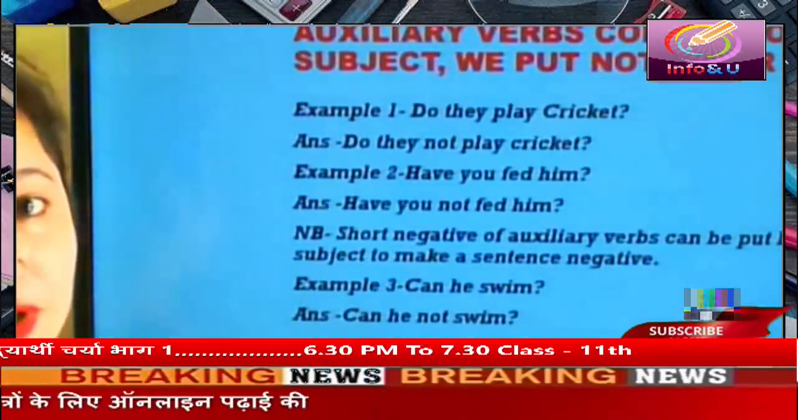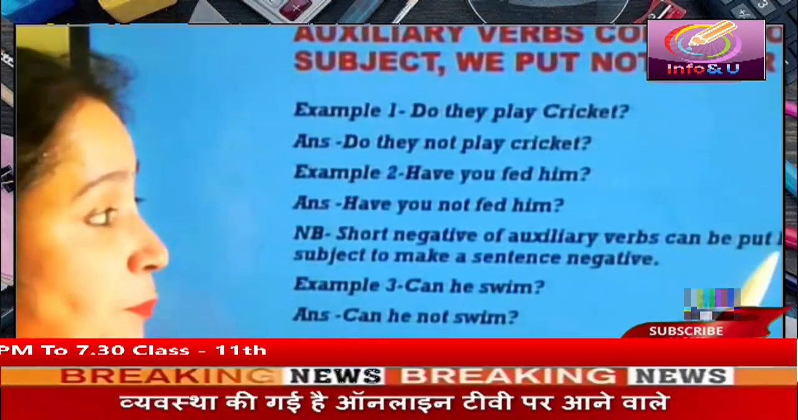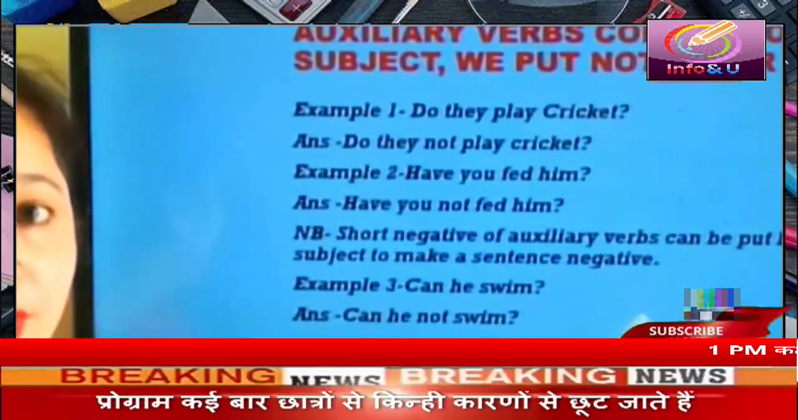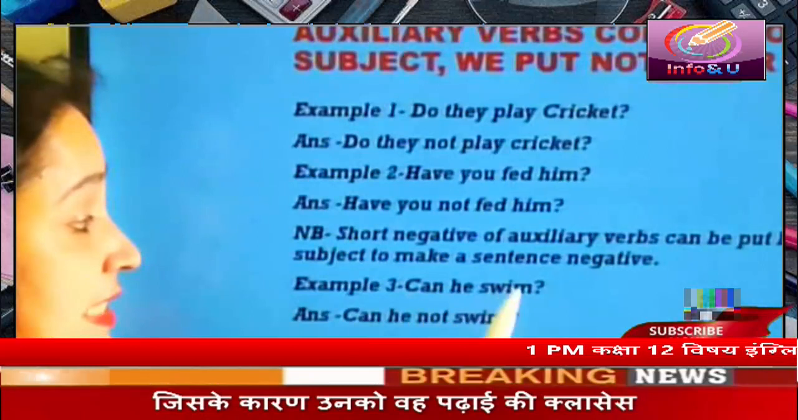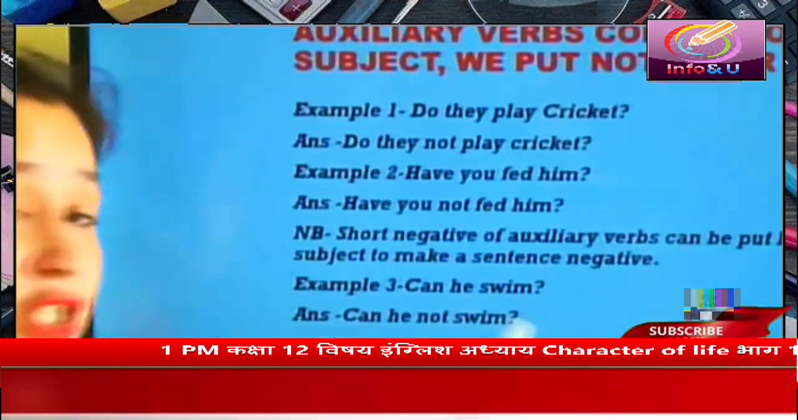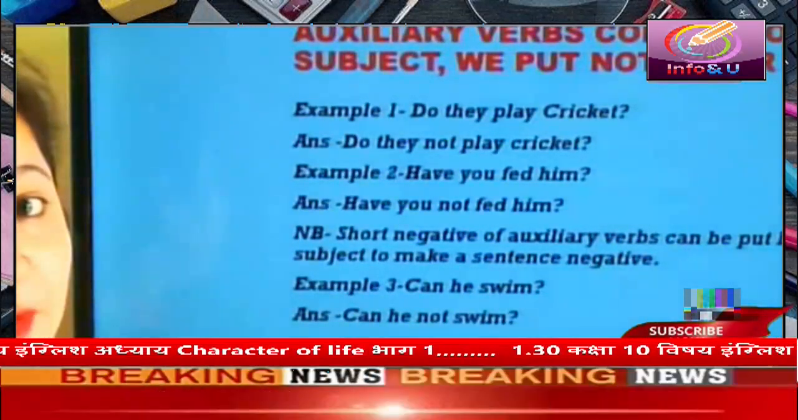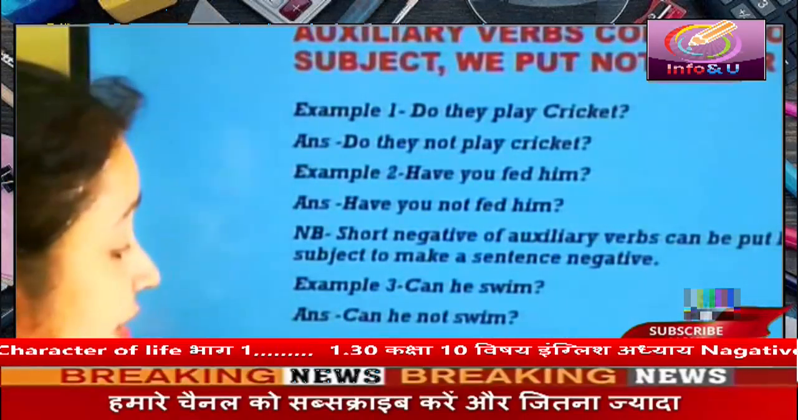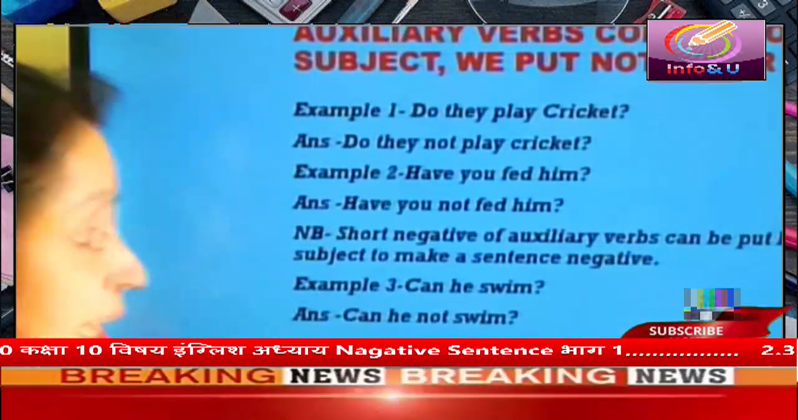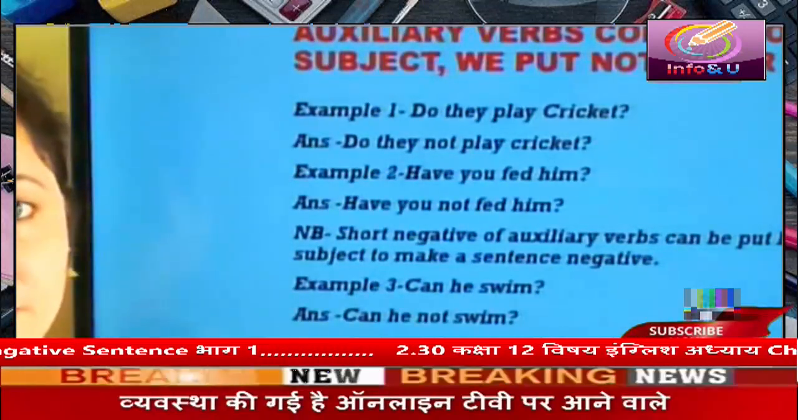Students, here is an important rule. Short negatives of auxiliary verbs can be put before the subject to make a sentence negative. For example, can he swim? We can make this sentence either this way, can he not swim, by putting not after the subject he, or we can make the sentence like this also, can't he swim? Here in the sentence we have used the short negative of the auxiliary verb can to make this sentence negative.